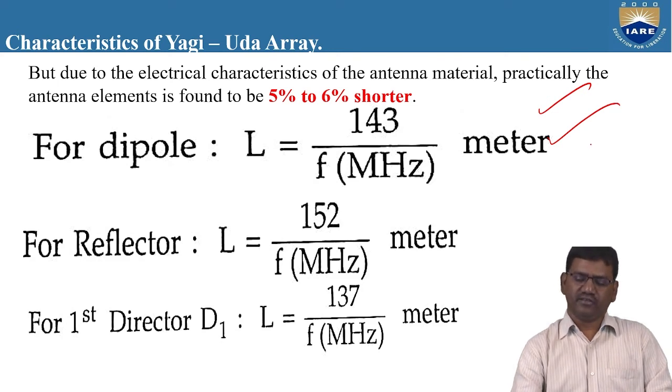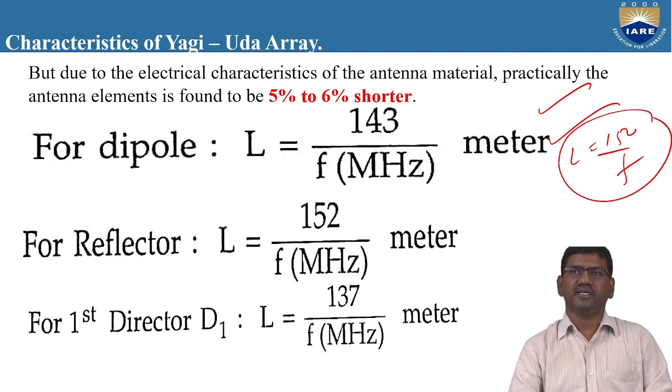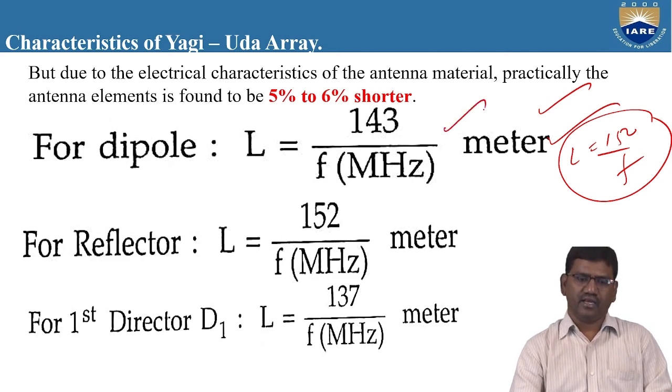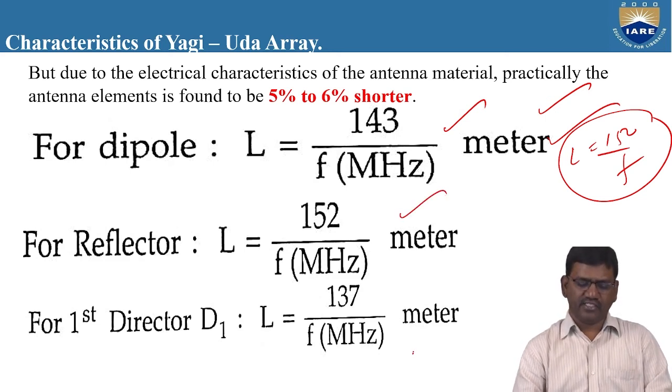It is practically impossible to use L is equal to 150 by F, because there are some radiation losses happening at that length. Hence, in this Yagi-Uda antenna, I have modified the length of the dipole as 143 by F megahertz. For the reflector, the length is taken as 152 by F megahertz, and the first director is taken as 137 by F megahertz.